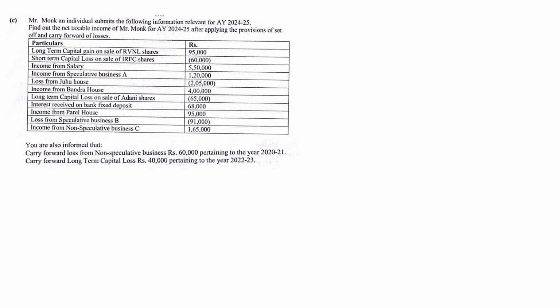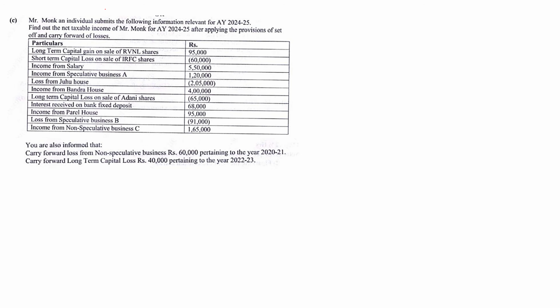They're giving you long-term capital gain, short-term capital gain, income from salary, income from speculative business, loss from Jew house, income from Bandra house, long-term capital loss, interest received, income from Parel house, loss from speculative business, and income from non-speculative business. They've also given you carry forward loss from non-speculative business of 60,000 pertaining to the year 2021, and carry forward loss of 40,000 pertaining to the year 22-23.